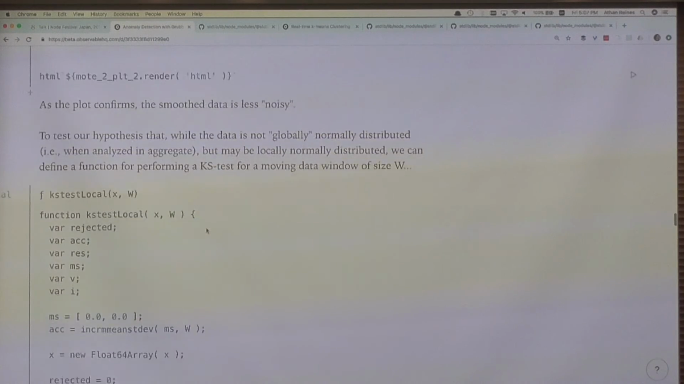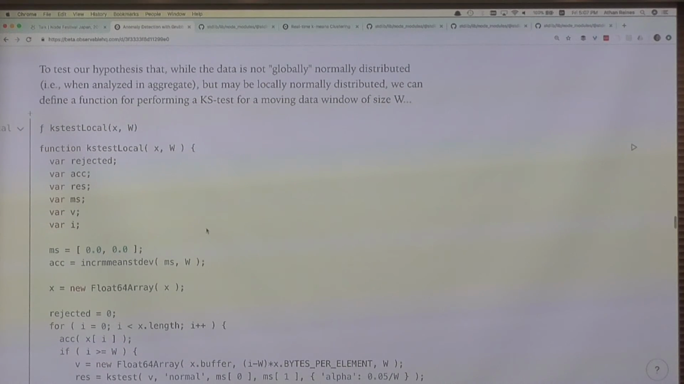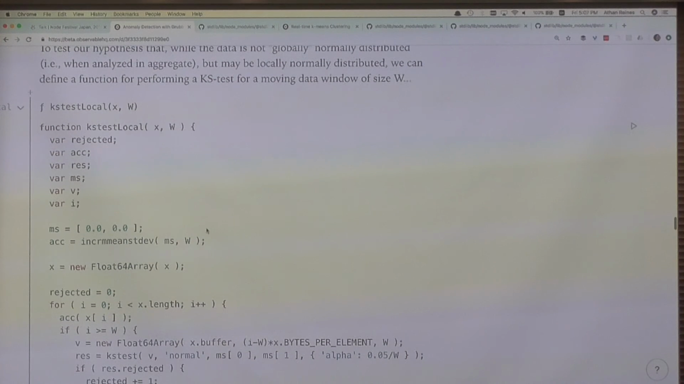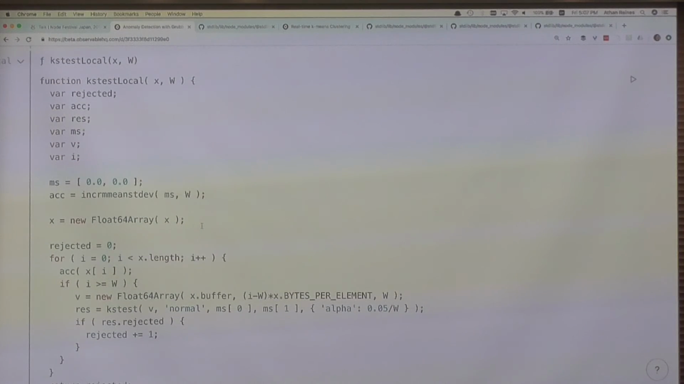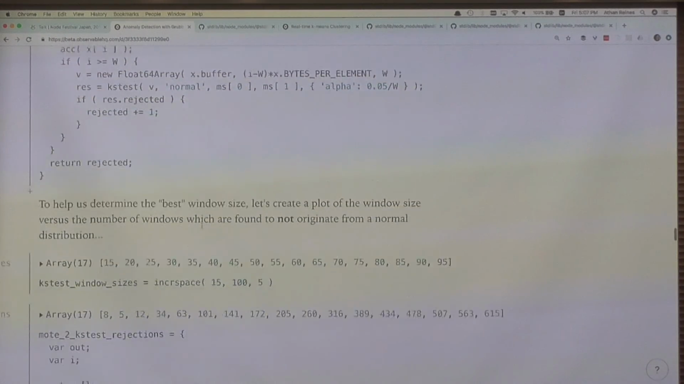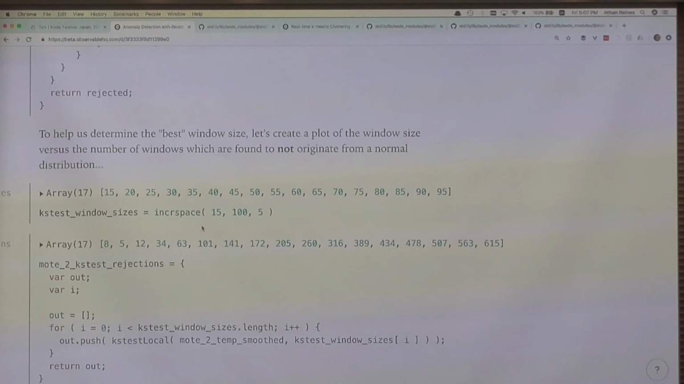So once we've done that, we are now ready to do a sliding test for normality. We have this function which does a normality test along the data set. In order to figure out what the optimum window size is, we're going to define a series of windows over which we want to conduct this test. We want to choose the window size in which we get the fewest failures in normality. We want to find the optimal window size at which our data remains normally distributed.